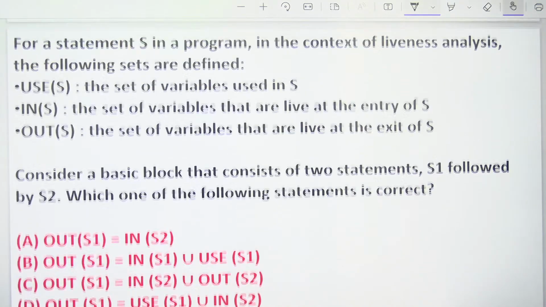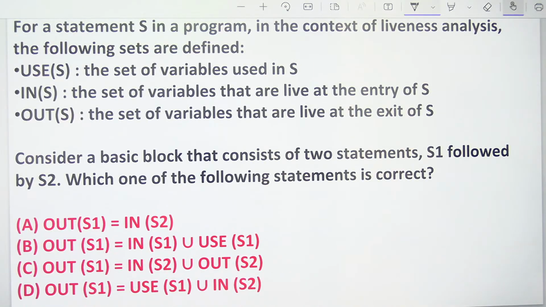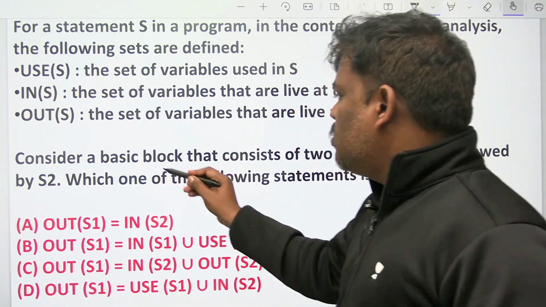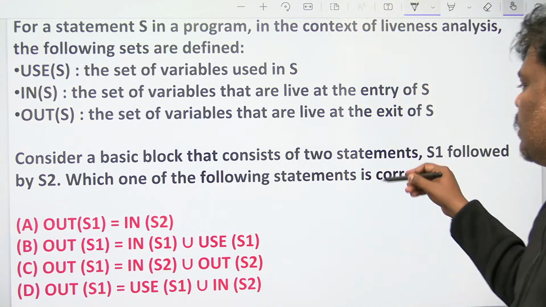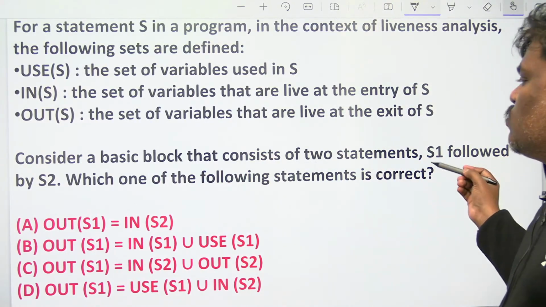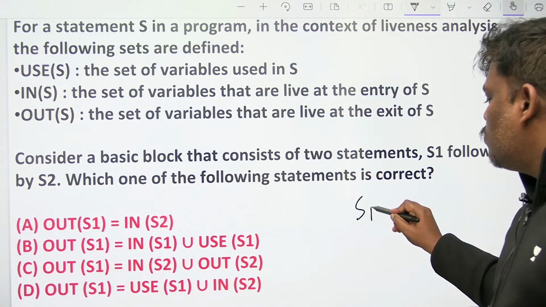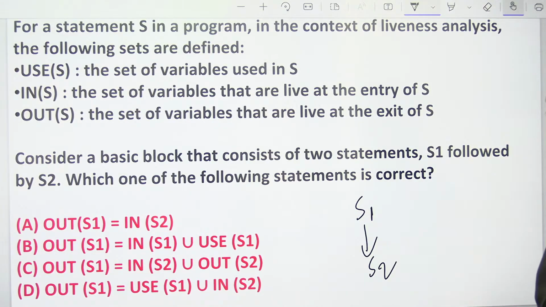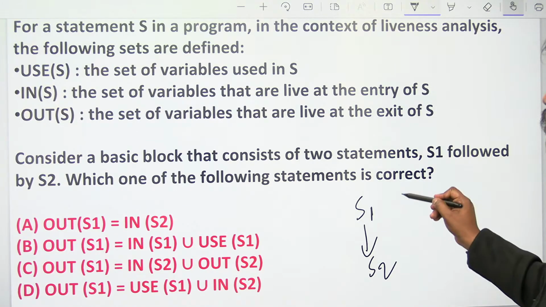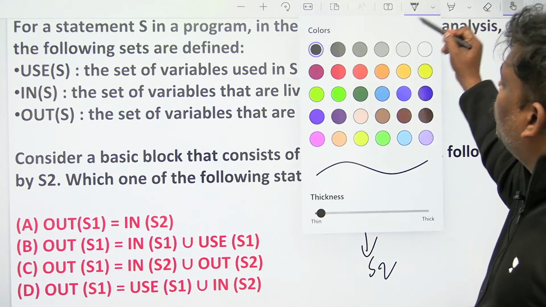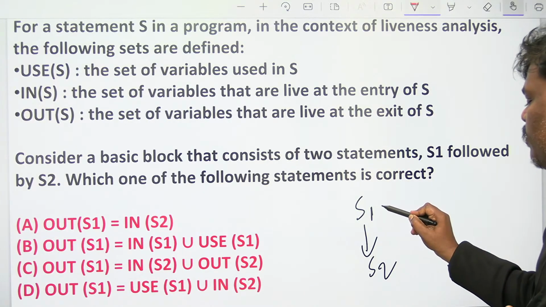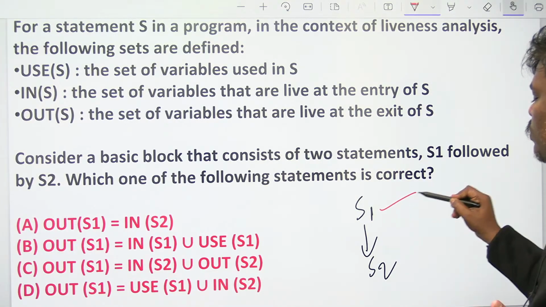I think this is last year's GATE problem. I already gave the formula also. See this one. Consider a basic block that consists of 2 statements, S1 followed by S2. If S1 is followed by S2, can you help me now?